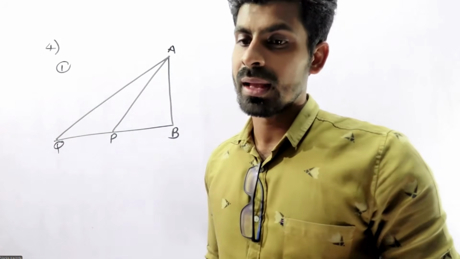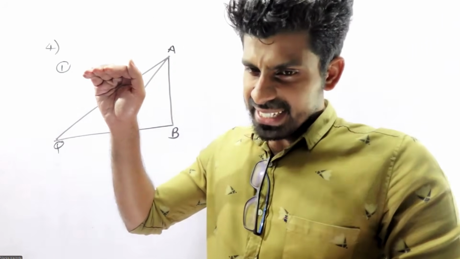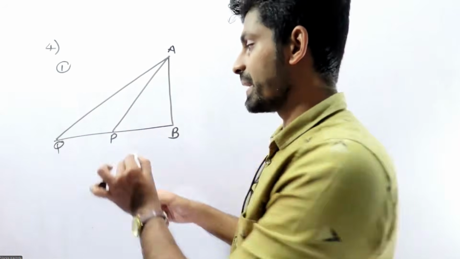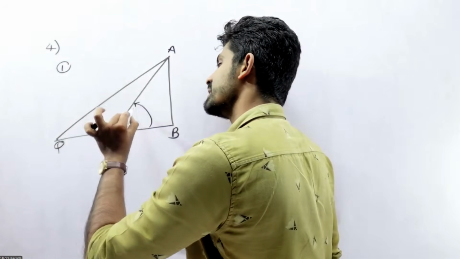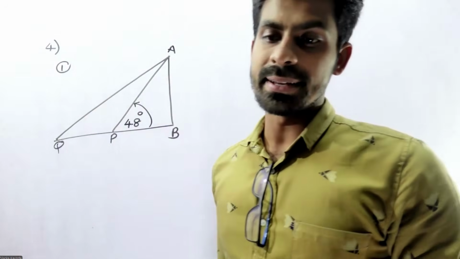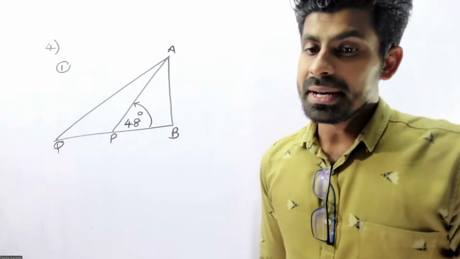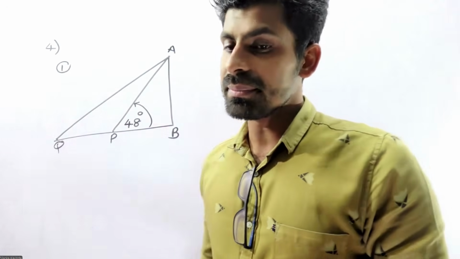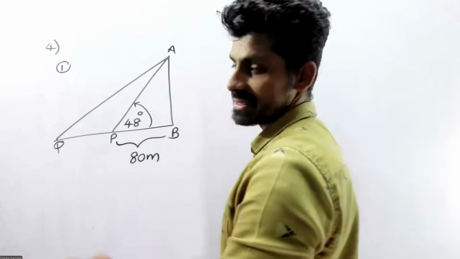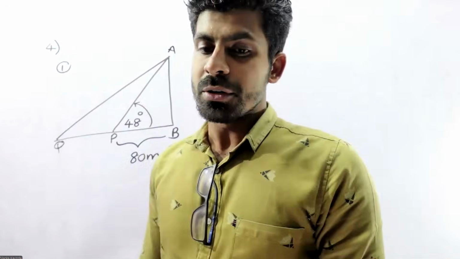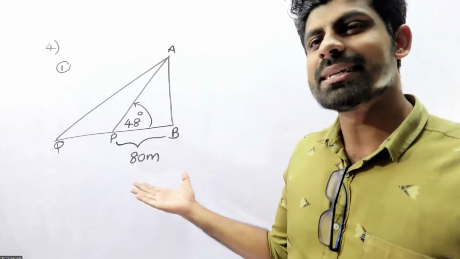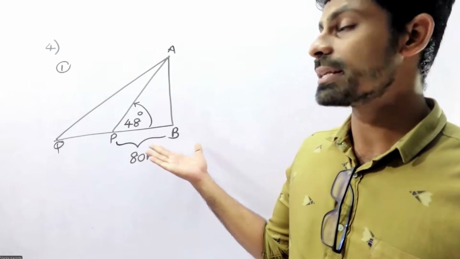A is seen at an angle of elevation of 48 degrees when observed from P, which is 80 meters away from the base. Ignore the height of the observer. So you can copy this one. That one is very easy. Now look at the 2 marks part.